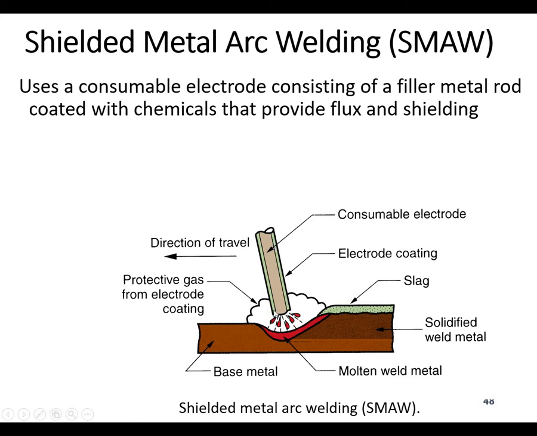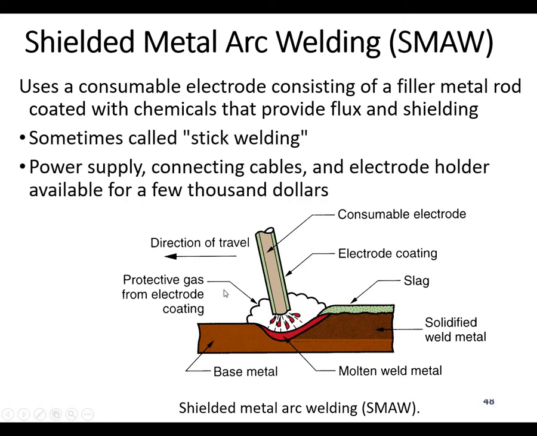When this coating burns, it makes the protective layer, and this slag can later be removed from the welded joint by striking it with a hammer. This is very important in the shielding of the welded joint in shielded metal arc welding. Sometimes we call it stick welding. This is a very normal term used, because this stick type of thing is being used.